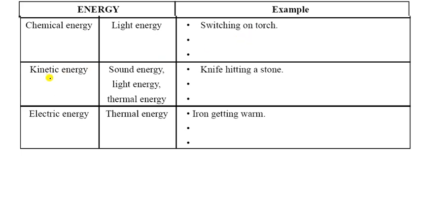switch of a torch. Kinetic energy changes into sound energy, light energy, and thermal energy, it is the knife heating a stone. So electric energy into thermal energy, so the iron getting warm. So that is the change, or transformation, of the energy.